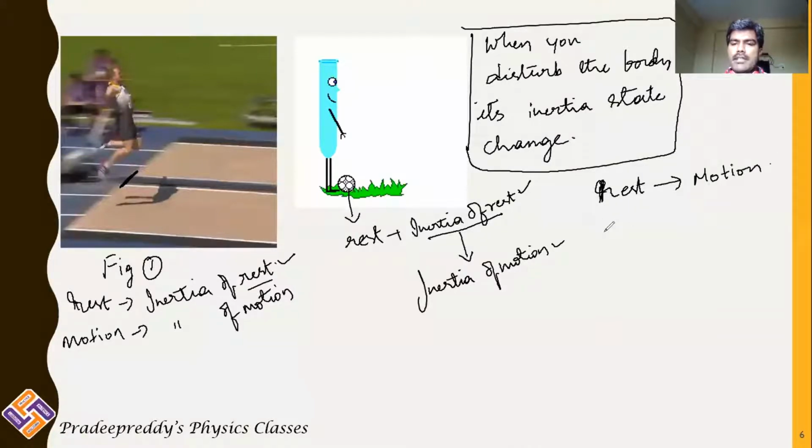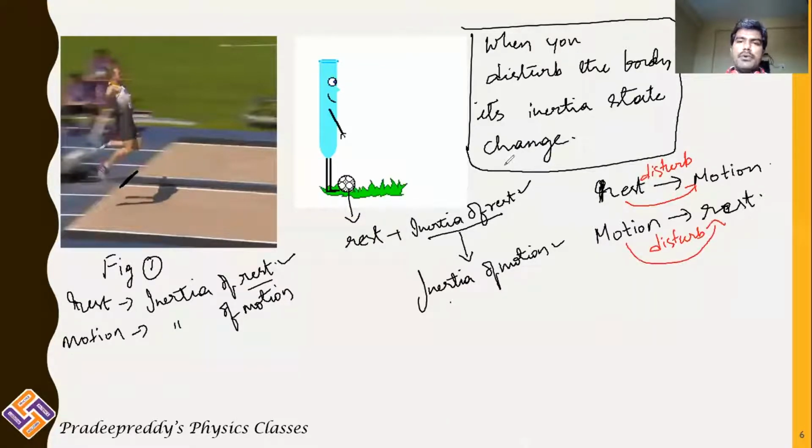Similarly, if the body is initially in motion and you disturb it, it can be brought to a rest position. Therefore, inertia of rest can tend to inertia of motion, and inertia of motion can tend to inertia of rest, by disturbing that body. If you disturb a body at rest, rest can become motion. If you disturb a body in motion, motion can convert to rest.